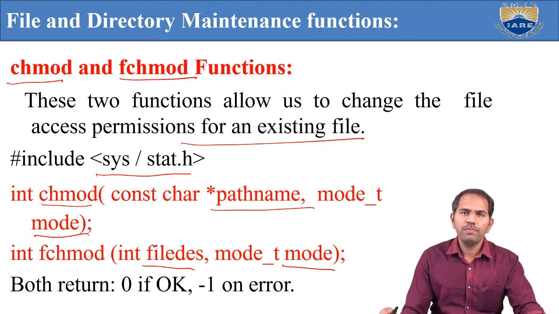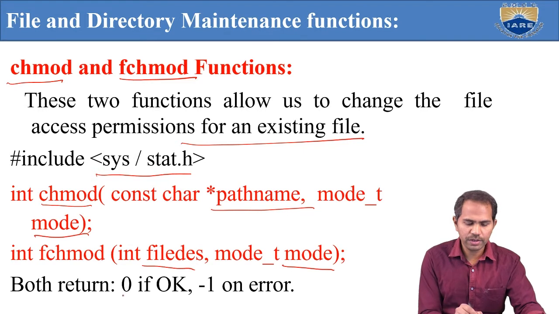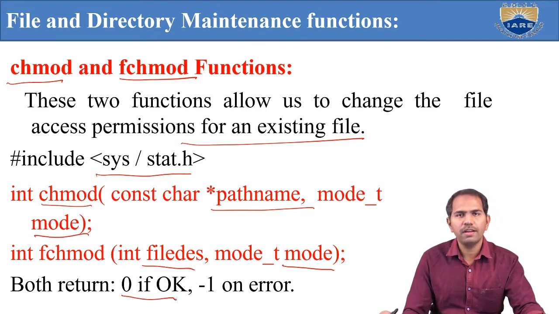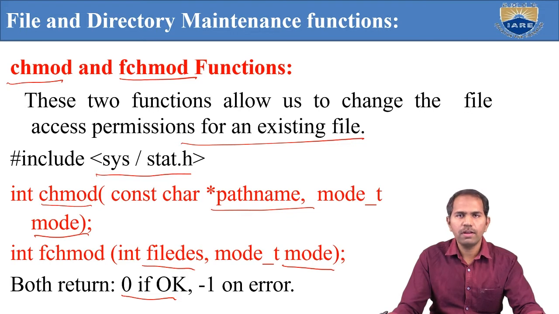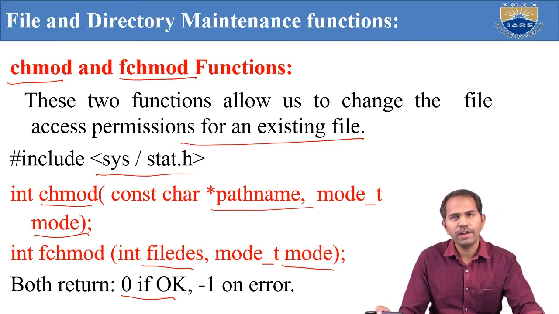If it successfully changes the file permissions of the existing file, it returns 0. Zero means everything is working, that we successfully changed the existing file permissions. In case of a failure, it returns -1, which is an error. So these two functions allow us to change the file access permissions for existing files.